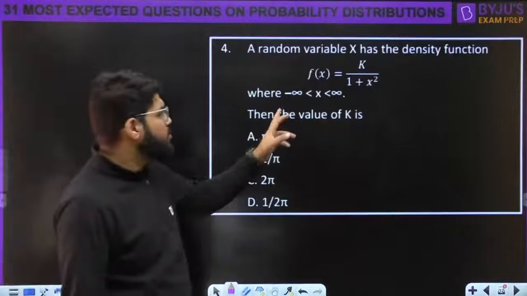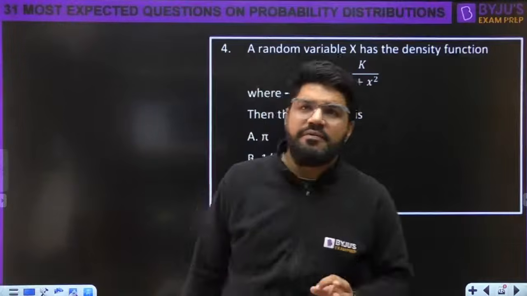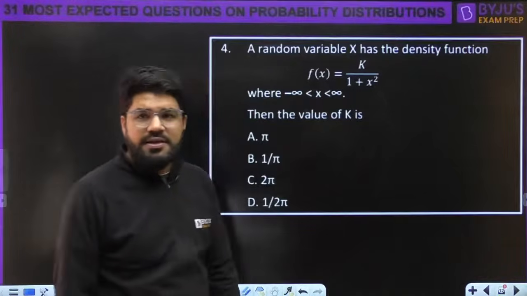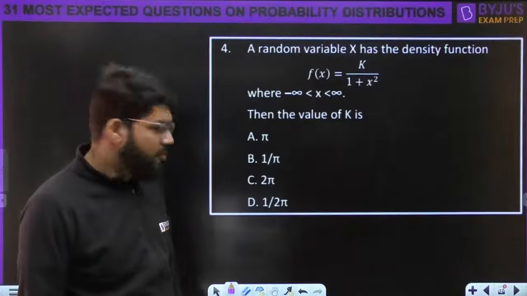It can take all values within a given range. It is a continuous random variable. What is the value of k?